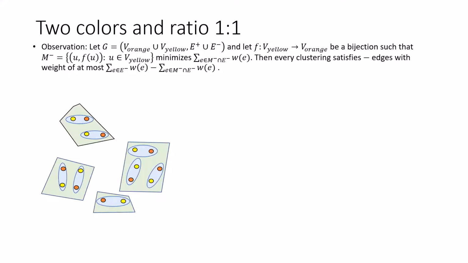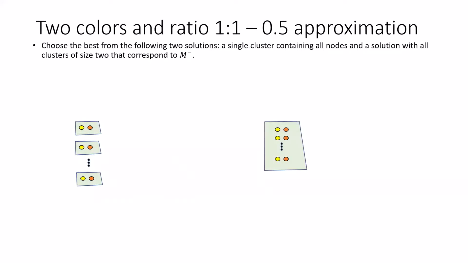This observation leads us to a simple half approximation. The simple half approximation algorithm says that we can choose between two possible solutions. One solution is just a single cluster which contains all the nodes in the graph, and the other solution is the one which corresponds to this best matching between yellow nodes and orange nodes. We call this best matching M-.